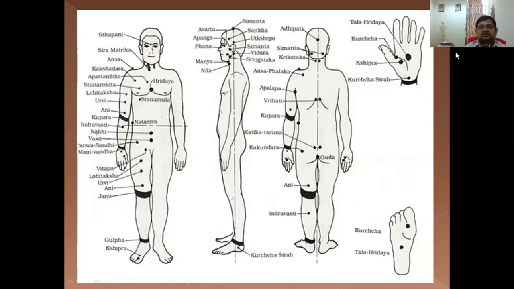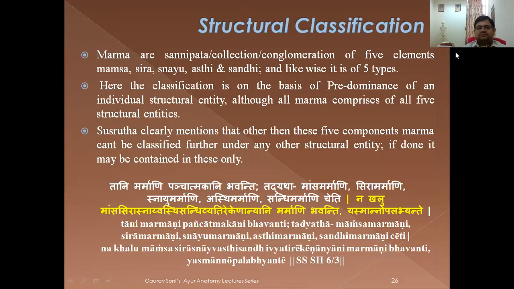So this is some diagrammatic representation of all the marma points on the basis of regional classification. You can see it. Though some pictures may be different in different books or different sites, what you are going to see is just an example given to you of how to mark the marma points of the body. So next comes the structural classification, or you can say compositional classification. So first of all, we are just going to read it.